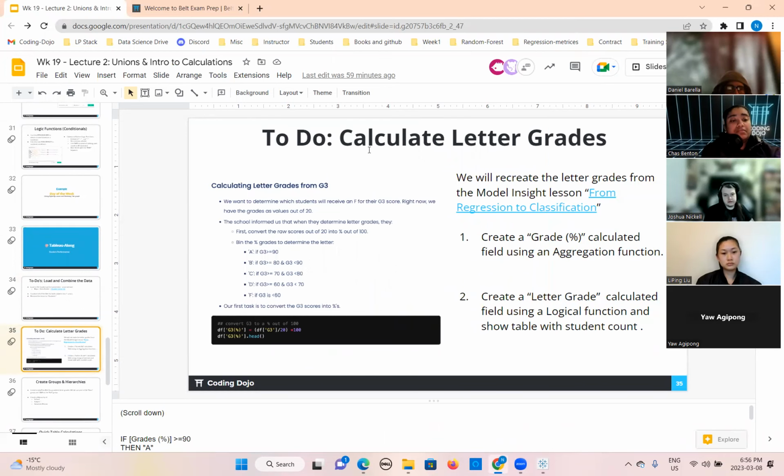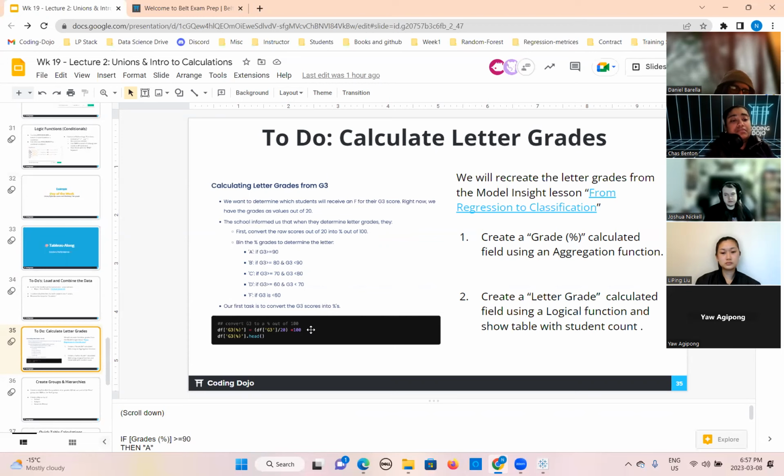We are going to calculate the letter grades. If you remember from the regression to classification model insights, you did this earlier as well, calculating the letter grades from G3. In this, the school informed us that when they determine letter grades, they first convert the raw scores out of 20 into a percentage out of 100. So we will calculate it here. For that, we will create a grade percent calculated field using an aggregation function.